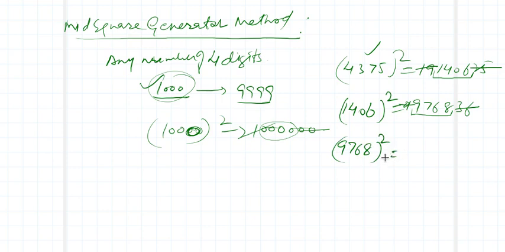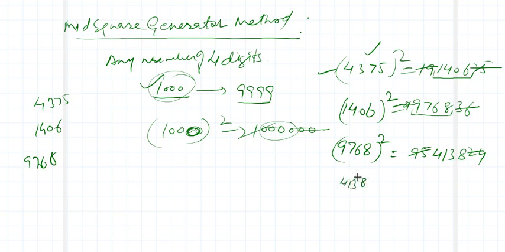Take its square again. 95413 and so on, I will chop off this and this, right? So here I got a random number. I started with 4375, then I got this number, then 9768, then again this number 4138.